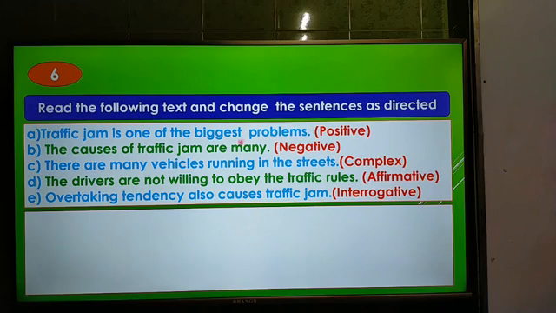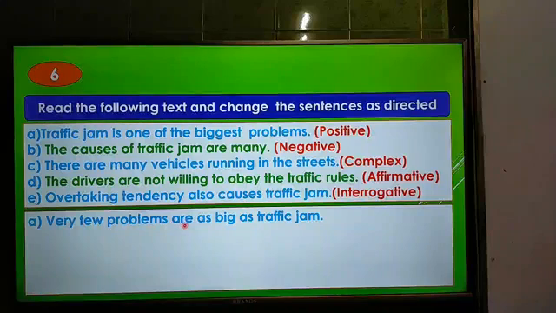Here, traffic jam is one of the biggest problems. We have to make it positive. Here you see that this is in superlative degree with "one of the". That's why we have to use "very few". So this will be answered: very few problems are. You have to remember that we have to use a plural verb after "very few". Though there is the verb "is", we have to use a plural verb after "very few". Very few problems are as big as traffic jam. Then the second one,